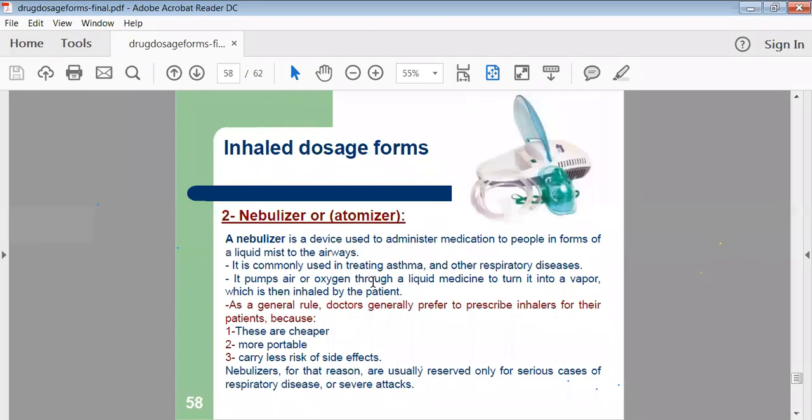Then nebulizer as well as atomizer. It is a device utilized for nebulization or inhalation purposes. For children, suppose we want to give the vapor, then we use such a device for inhalation of the vapor of the drug. That's why this device is called a nebulizer.